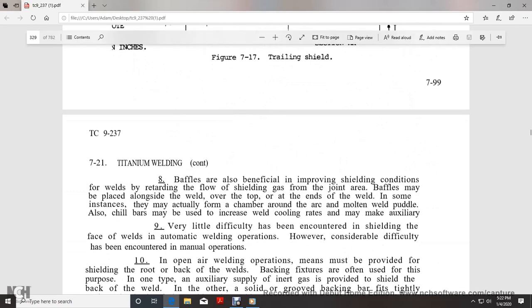Baffles are also beneficial. They improve the shielding condition of the welds and retard the flow of the shielding gas and joint air. Baffles may be placed alongside of the weld, over the top of the weld, or at the ends of the weld. In some instances, they actually become a chamber around the arc and the molten weld puddle. Also, chill bars may be used to increase the weld cooling rates, and may act as auxiliary shielding.